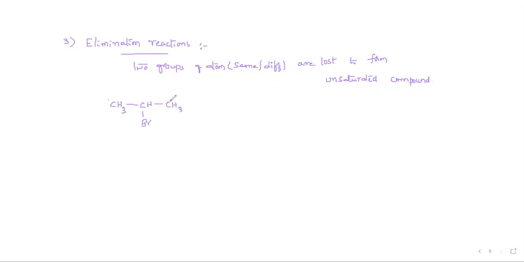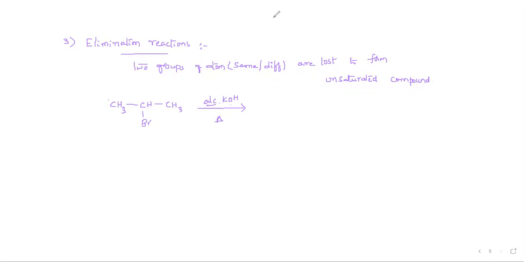This is 2-bromopropane. This 2-bromopropane, when heated with alcoholic KOH, this reagent is a dehydrating reagent.